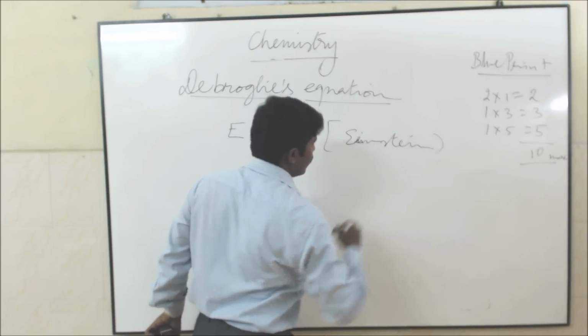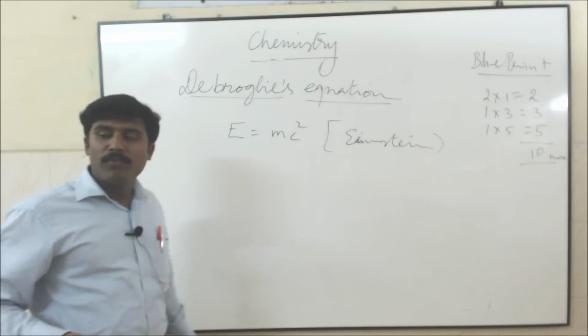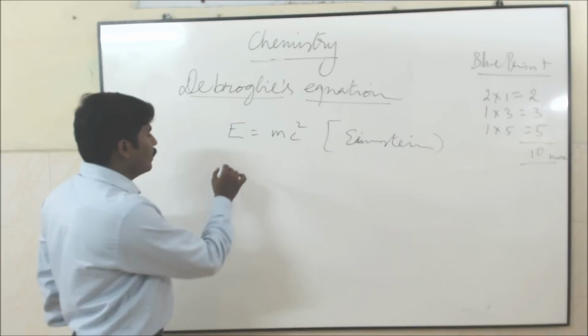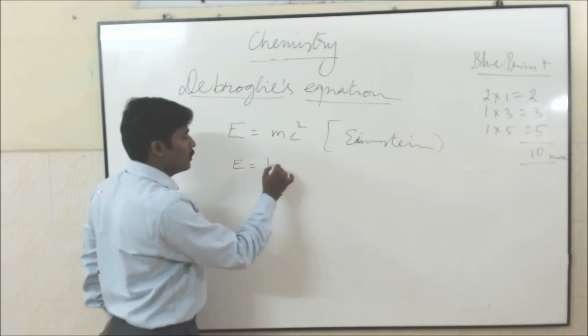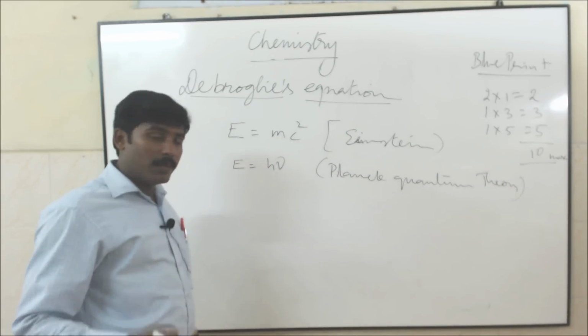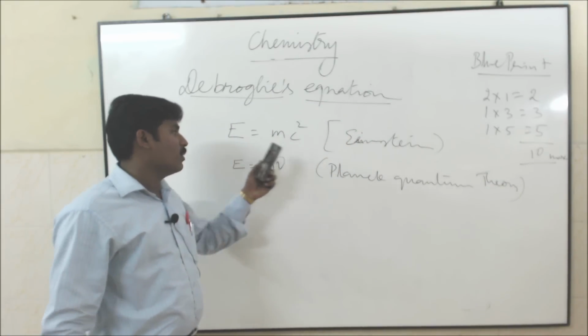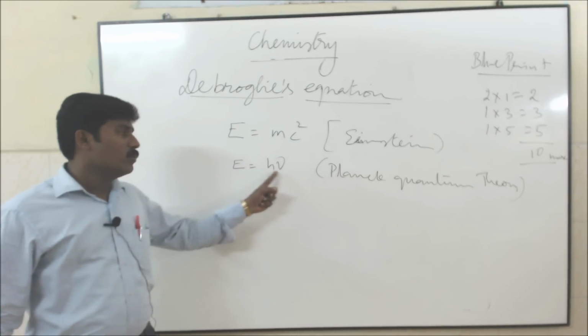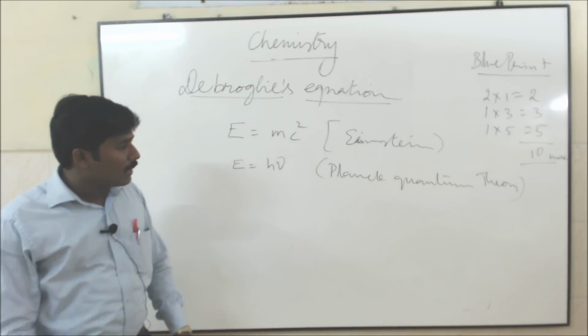If the photon has wave nature, the energy E is equal to h nu according to Planck's quantum theory.